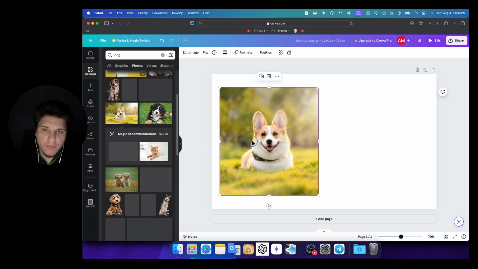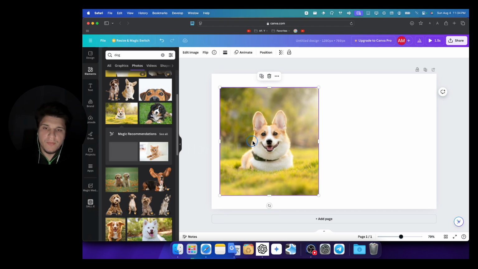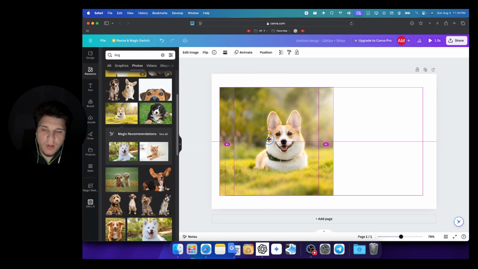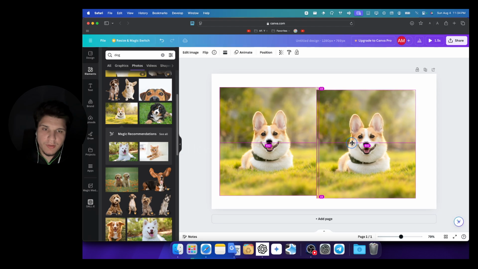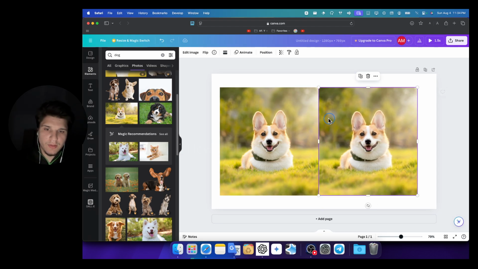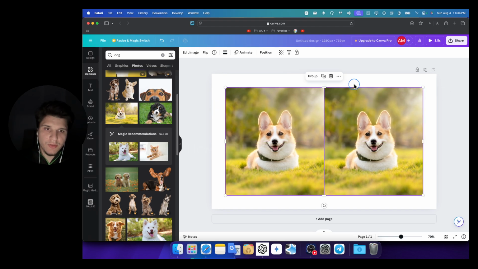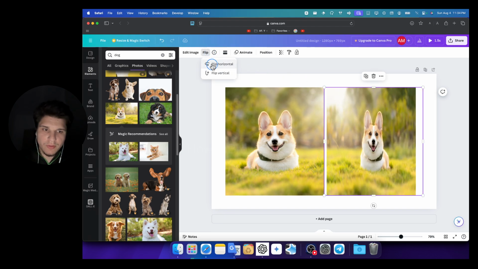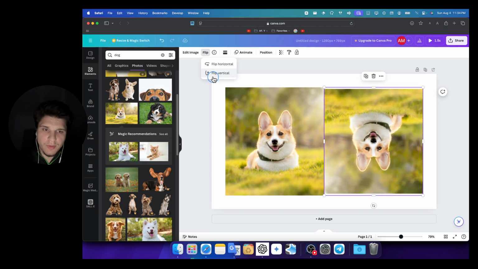So now I'd like to mirror this dog. So what I can do, I'll hold Option and drag. Now I create a copy. If I want to mirror this dog, this image, I'd like to mirror this one. So I can go to flip and then here I can flip horizontal and then flip vertical if I want to.